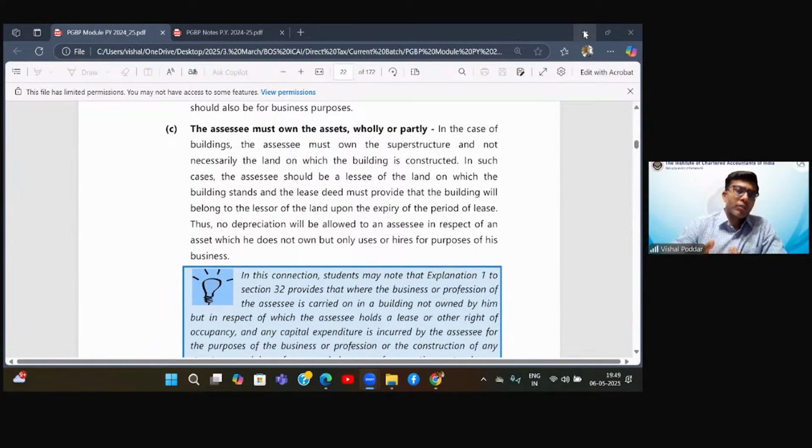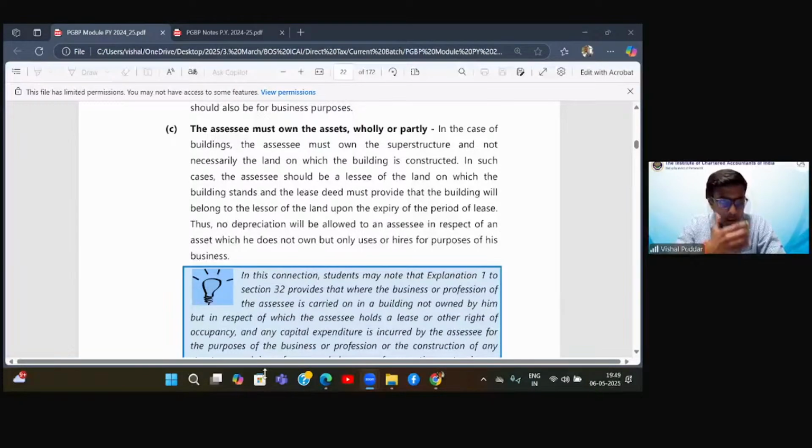Anyways, there is no depreciation of the land cost in any case. So even if you are the owner of the land, you won't get the deduction of depreciation on the land cost. You would have got the depreciation only on the building part. So similarly, even where the land is on lease, they are saying you still get the deduction, and that will be of the structure, that is the building part.